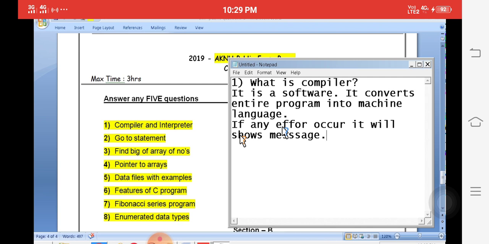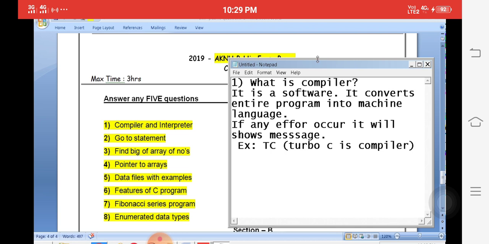Once we rectify the error message, automatically it will run the program. For example, TC, that means Turbo C, is a compiler. Turbo C is a compiler in C language.